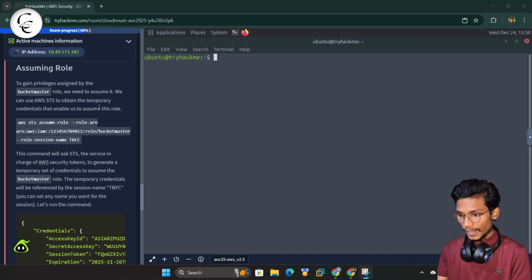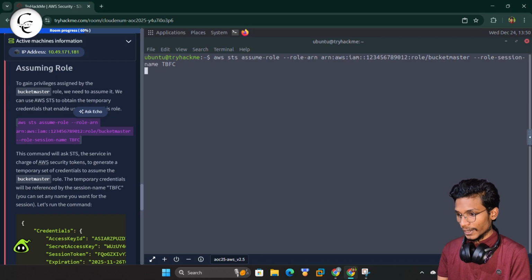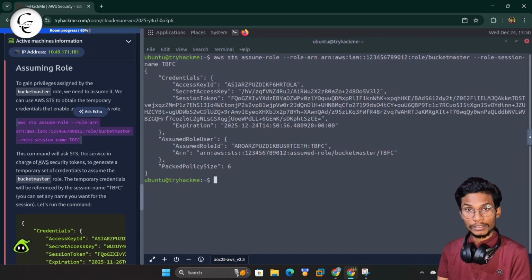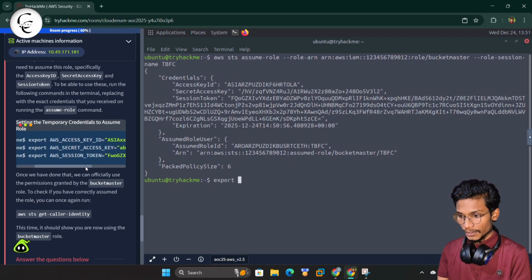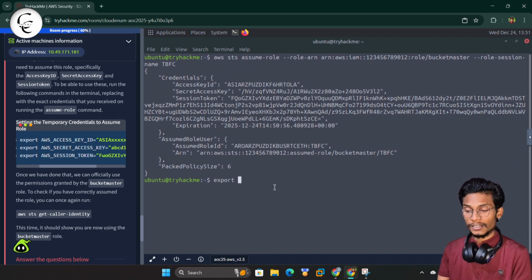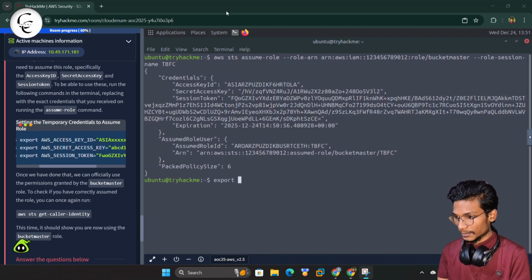So guys, here we have the command. I will simply copy this command from here, paste it, and hit enter. From here we got the credentials: we got the access ID, the secret access key, and also the session key. Okay, so here we have some commands to set our credentials. We can simply use this command from here. First of all, let's set the credentials, and after that we can get access to the saved policies.